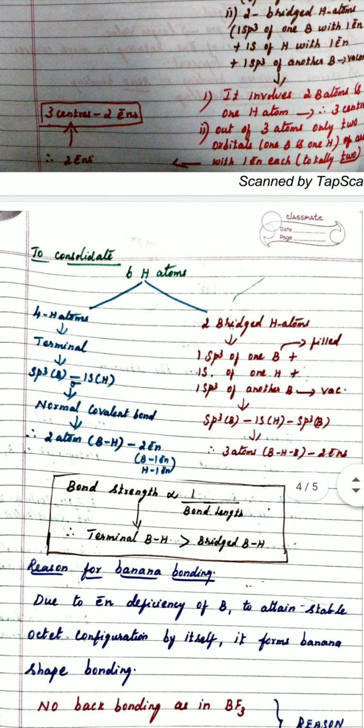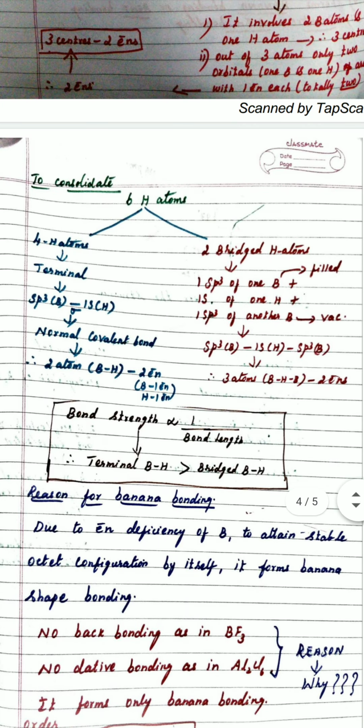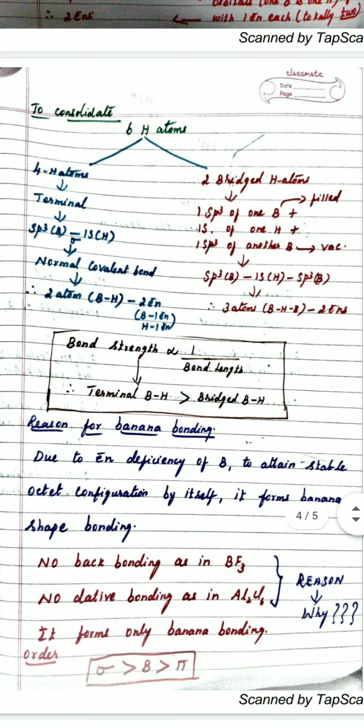If you look at this, the bond strength is inversely related to bond length. We all know this. I have already given the bond length of the terminal hydrogen to be 119 and the bridged hydrogen to be 131. So we can easily say the bond strength of terminal hydrogen is more than, or stronger than, that of the bridged hydrogen.